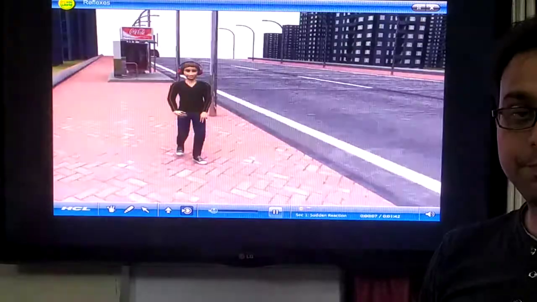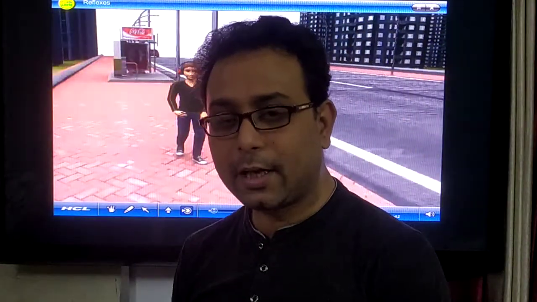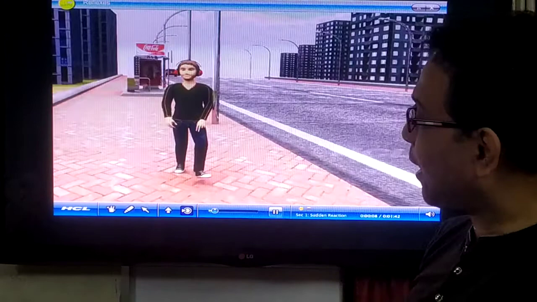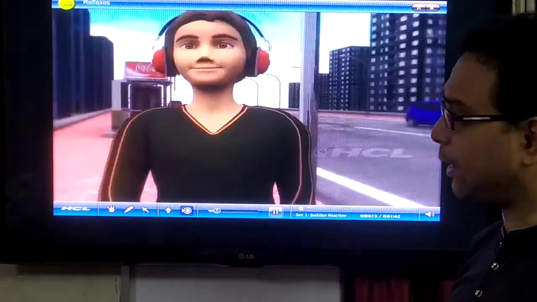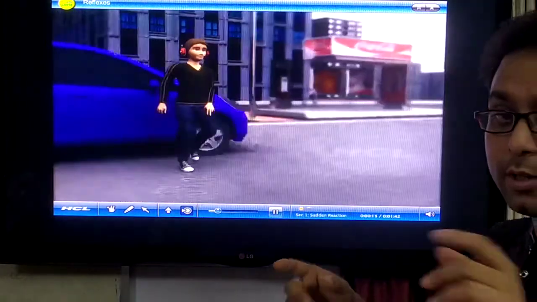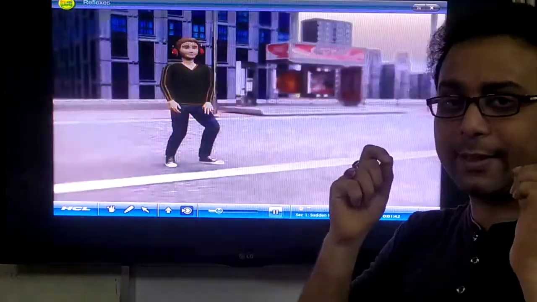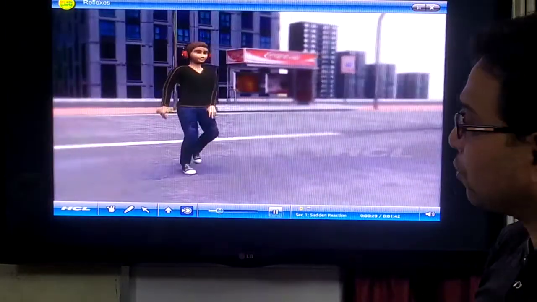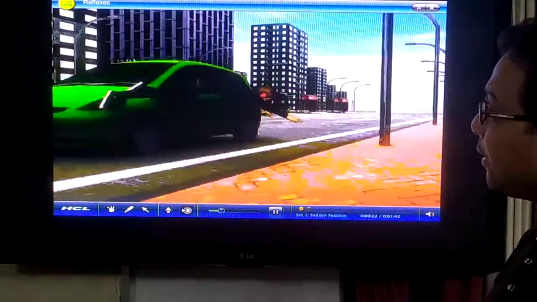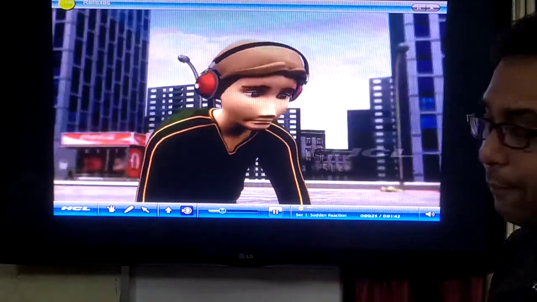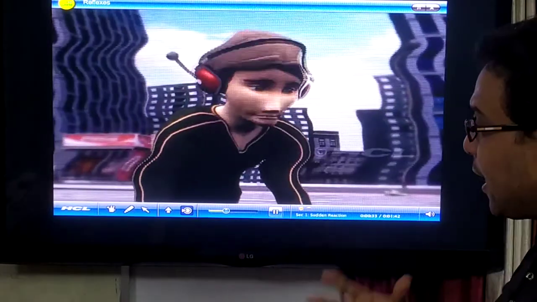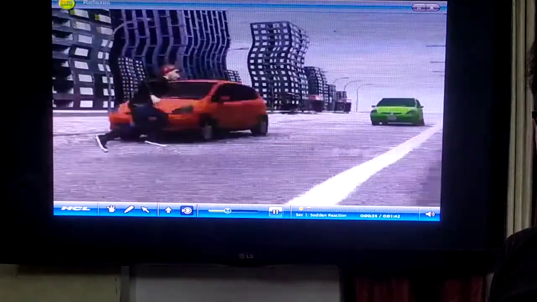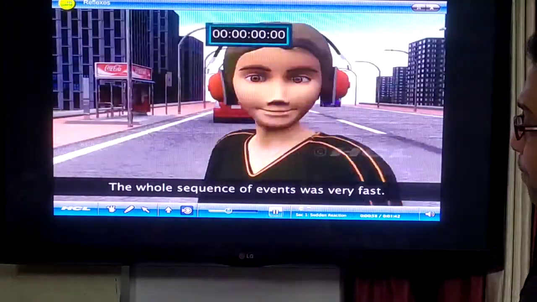If we move or walk on a road, what is happening? Very slowly we move on the road, but you should not walk on the road wearing headphones. That is not very good. But suddenly one car is coming, and at that time you just jump. The spontaneous reaction or response is happening very fast. How is it happening? By the help of reflex action.